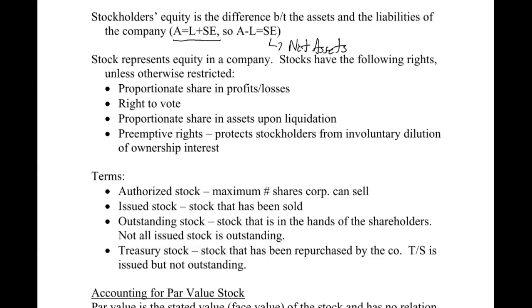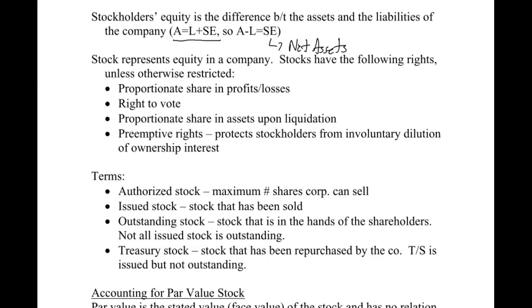If you have your own Robinhood or TD Ameritrade account, when your company has its annual shareholder meeting, you'll usually get an email wanting you to vote by proxy. But as a shareholder, you have the right to go to the annual shareholder meeting and vote there if you have the wherewithal to do that.